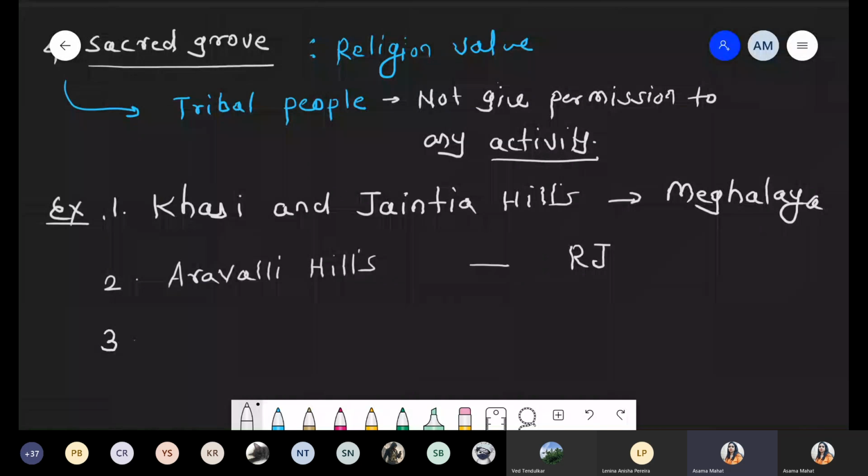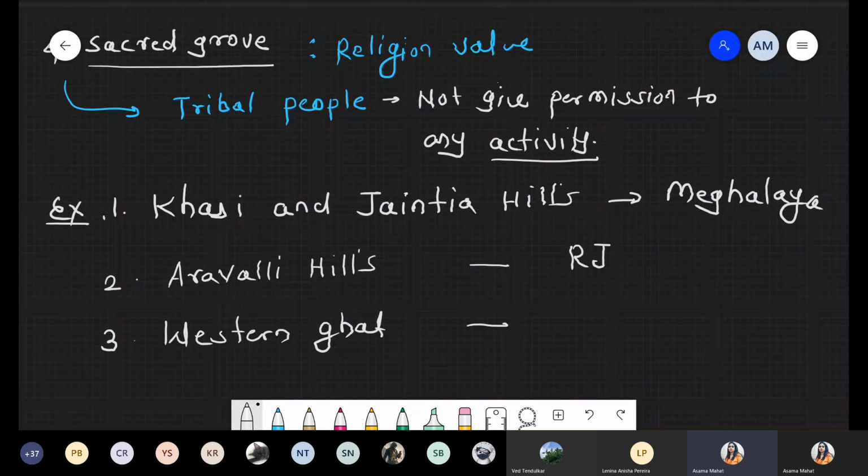Now the next example is the Western Ghats. Remember this thing: in the case of the Western Ghats, Goa is also included, but in the case of Goa, there is no record of any tribal people. You may know better, but according to the book, Goa is not mentioned. The Western Ghats is a very large area. Maharashtra is included, Karnataka is included, some part of Tamil Nadu, Goa and part of Gujarat are also included.